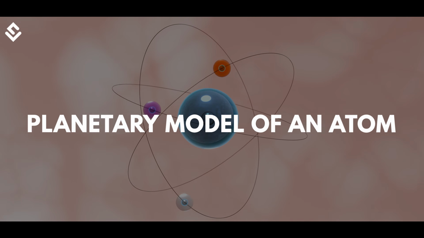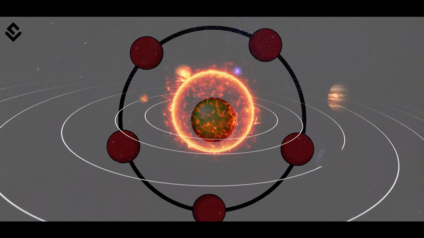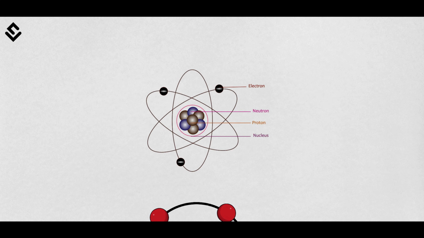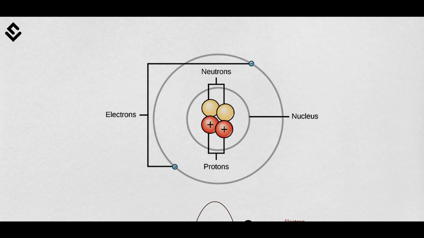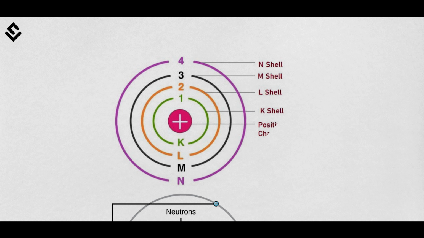The planetary model of an atom. We have seen images of an atom with a positive nucleus in the center and negative electrons moving around in a well-defined orbit, like the planets move around the sun. This is Rutherford's planetary model, which was later corrected by Bohr's model while putting the similar structure, but electrons were allowed to move only in a particular orbit with a definite energy level.